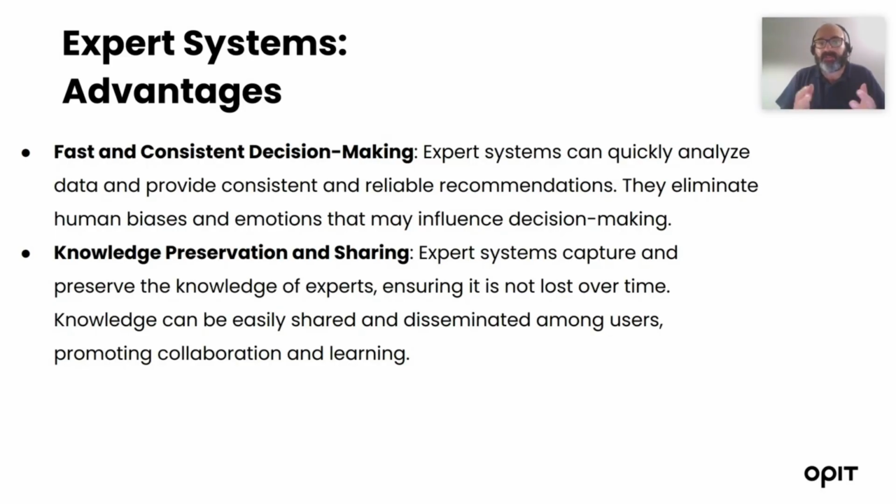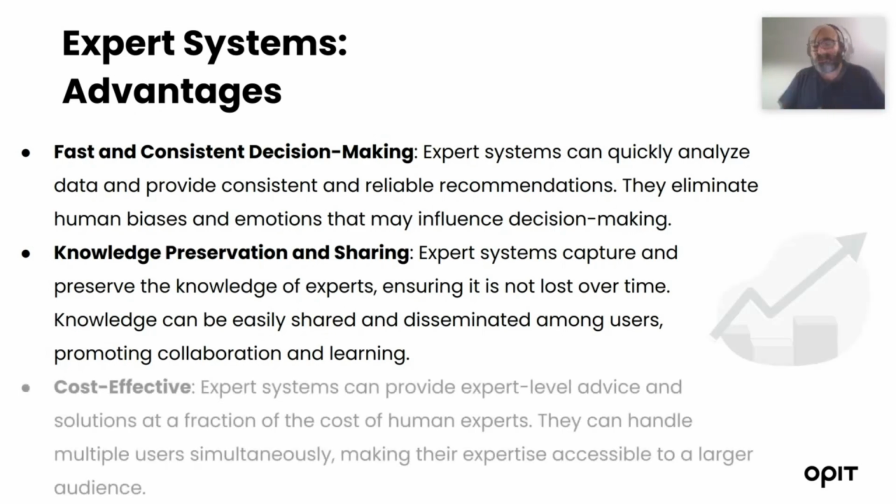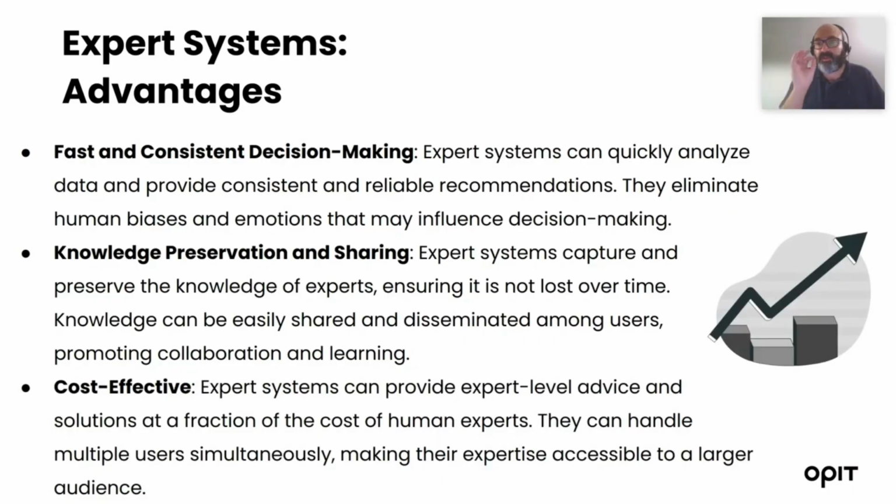Expert systems capture and preserve the knowledge of experts, ensuring that this knowledge is not lost over time. This knowledge can be preserved and shared across several users. And they're cost effective. They are very fast, and they can provide an answer in a fraction of the amount of time that a human would need.